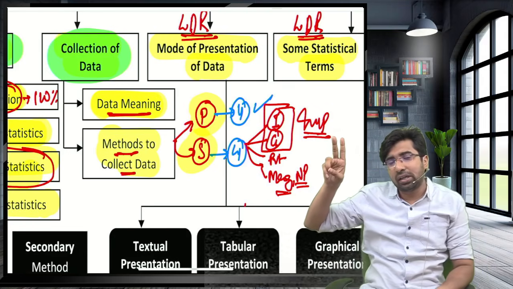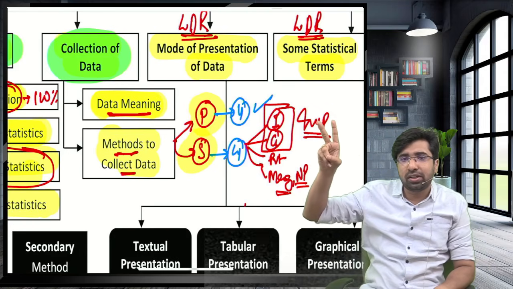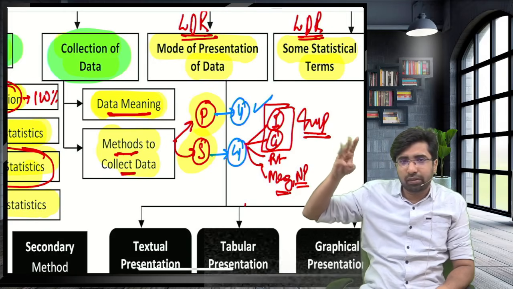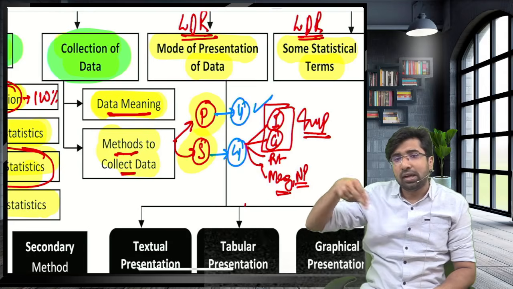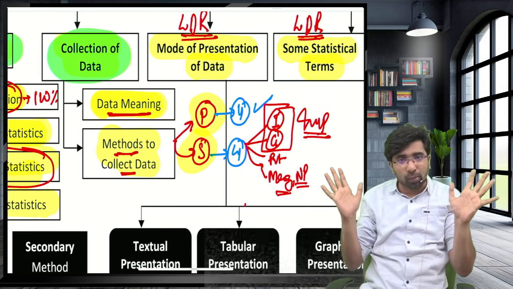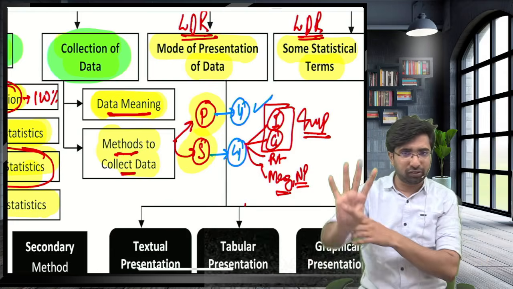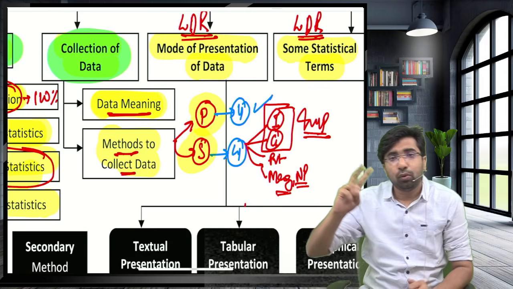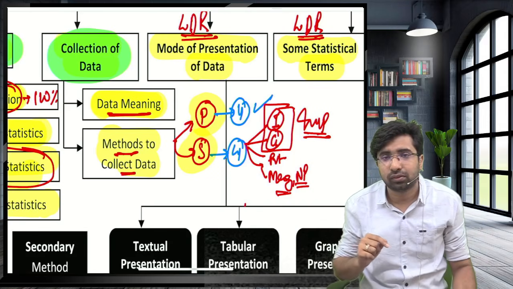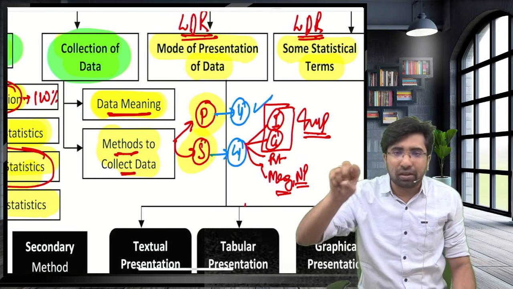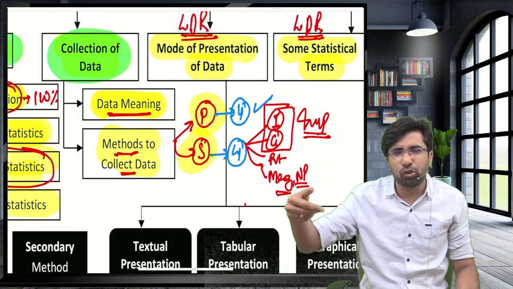Guys, what is the advantage? Disadvantage? Third one is observation, residual, respondent, residual. Guys, secondary sources. Yes, I am taking, this is not an exhaustive list. There can be more methods, but from an exam point of view, you have to keep these things in mind. Guys, how many sources of the secondary? 4. Guys, what are the 2 best? International and government. Guys, remaining 2, private sectors and published newspapers and magazines.